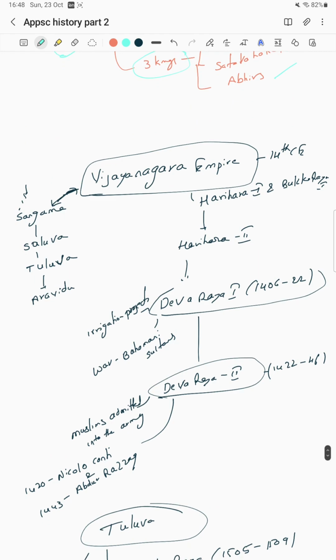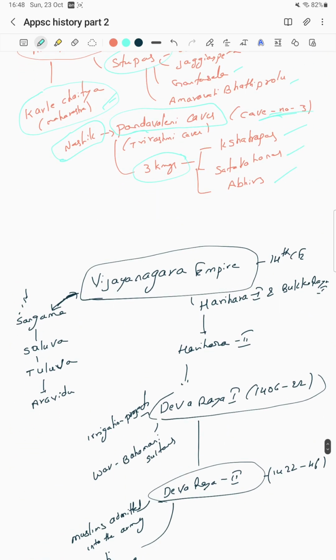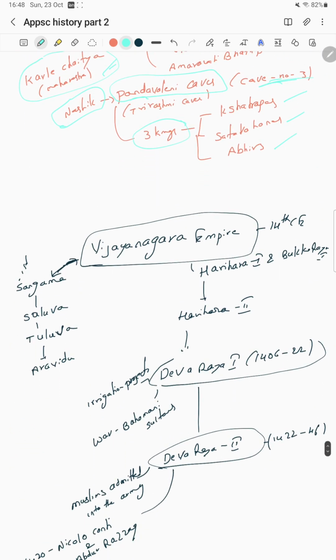Next, we come to the Vijayanagara Empire. You have to study certain things. The Vijayanagara Empire belongs to the 14th century. In the Vijayanagara Empire there are four dynasties, which are the Sangama dynasty and others.